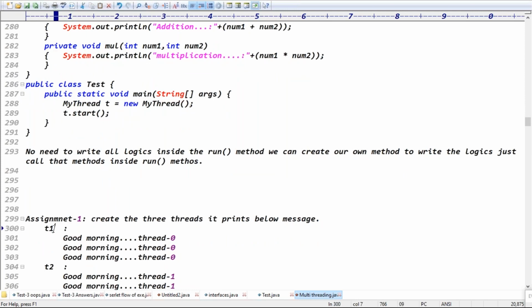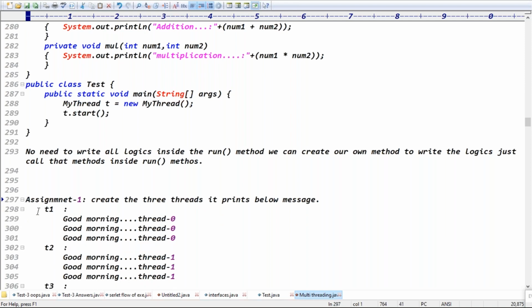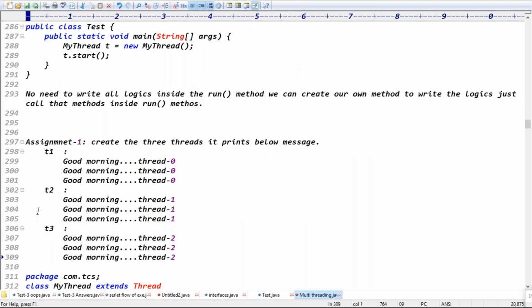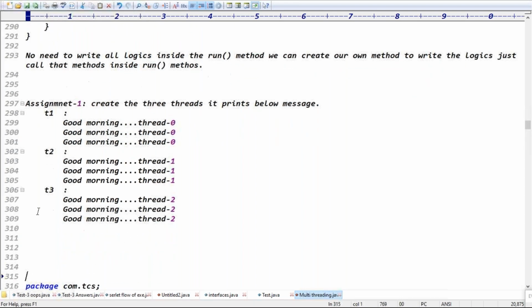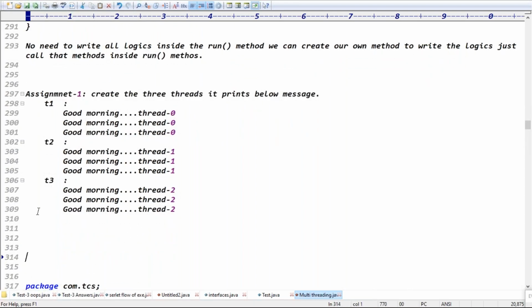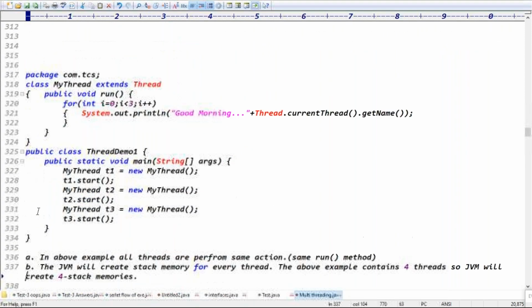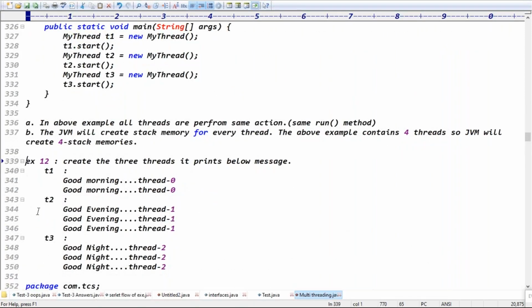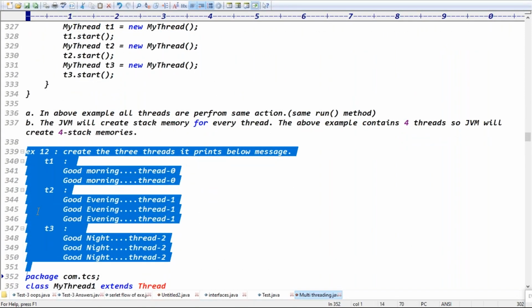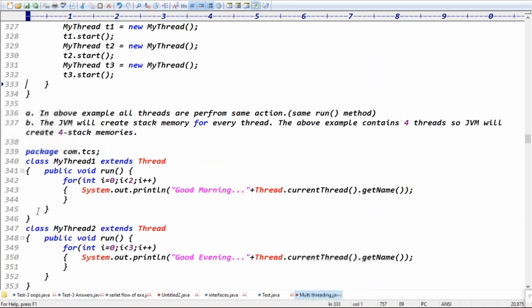The first thread's default name is Thread-0. The second thread prints thread 1, thread 1, thread 1, and the third thread prints thread 2, thread 2, thread 2. Here the 3 threads are performing the same message the same number of times, or different number of times?